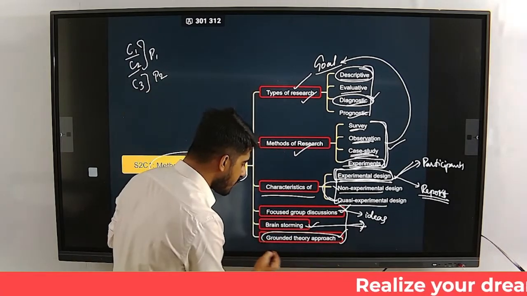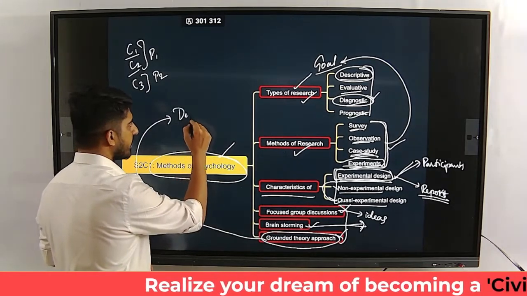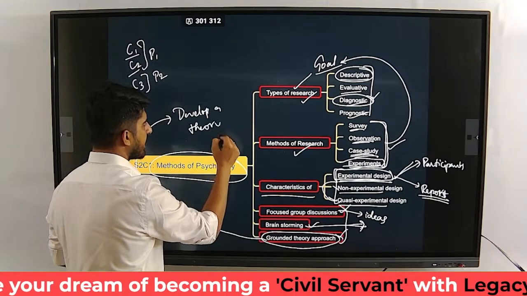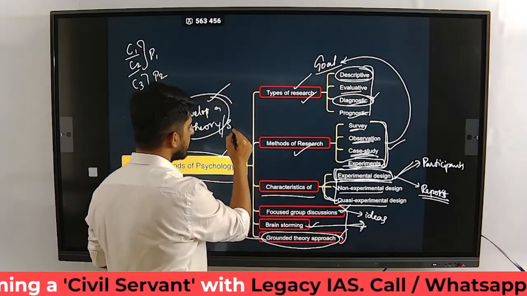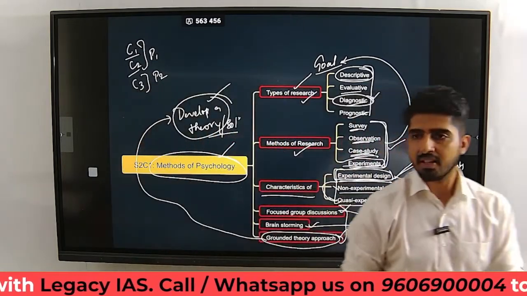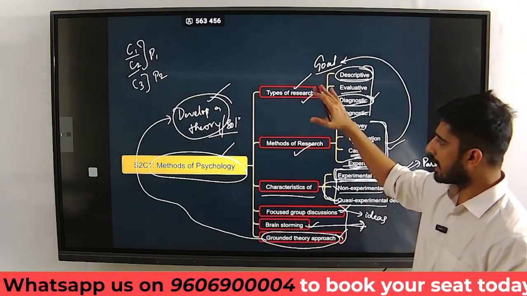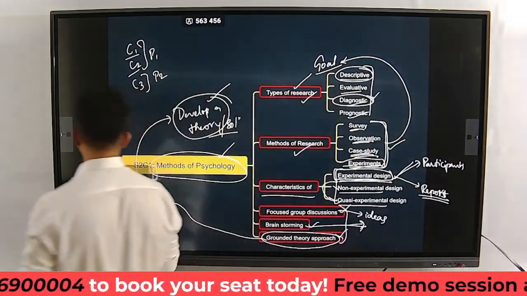Grounded theory approach is an approach we use to develop a theory from nothing, to find a solution to a problem, bottom up. So it is known as grounded theory approach. So we'll be learning about these methods in section 2, chapter 1.